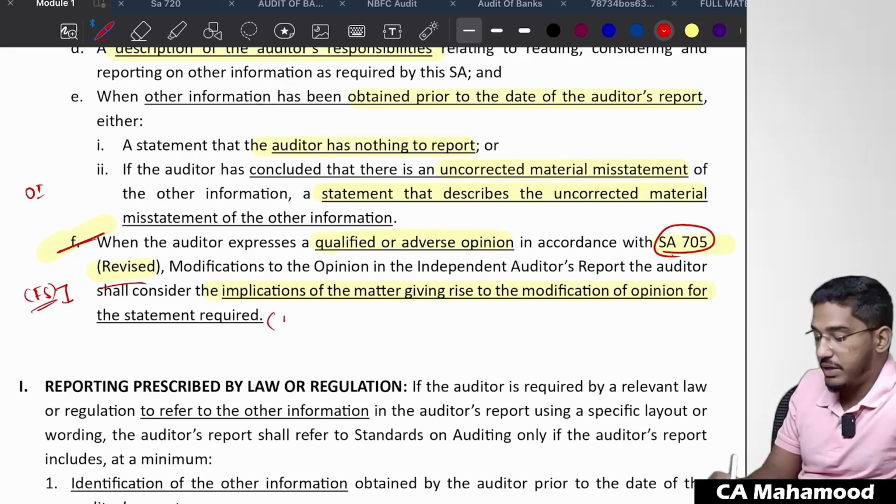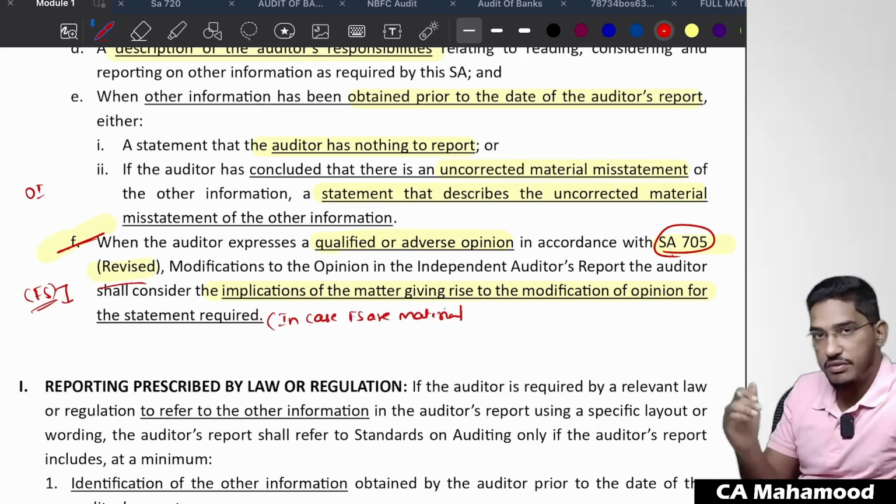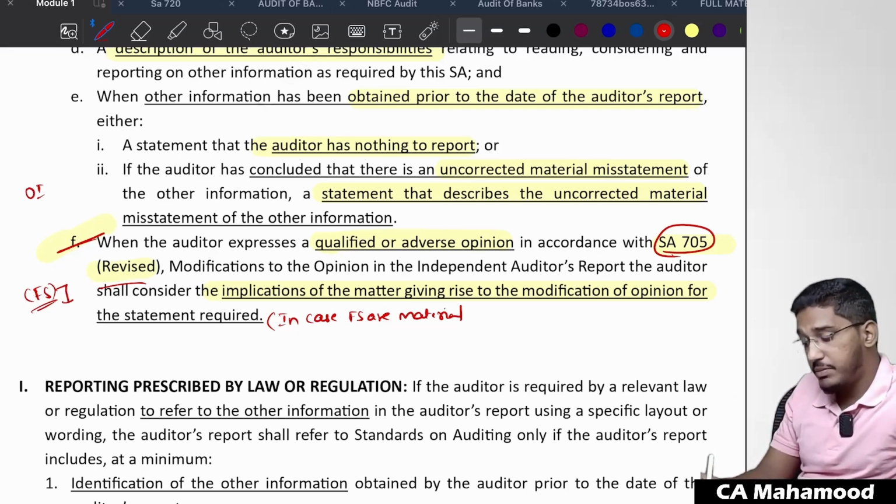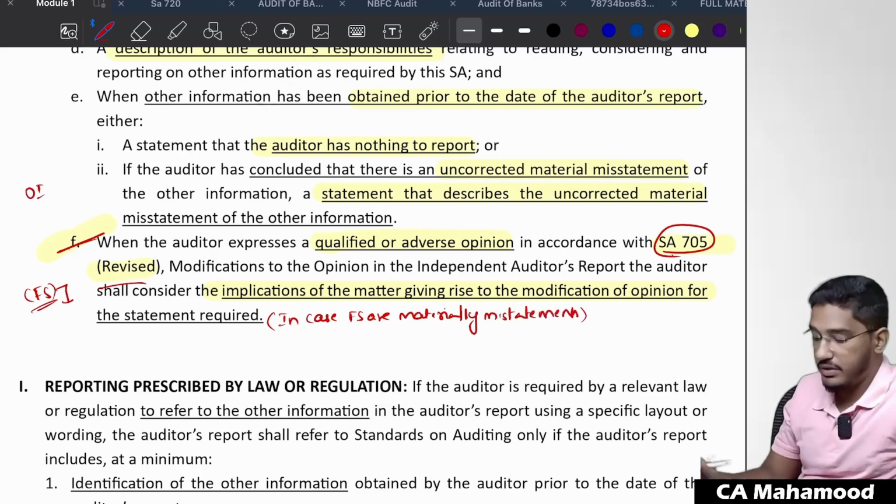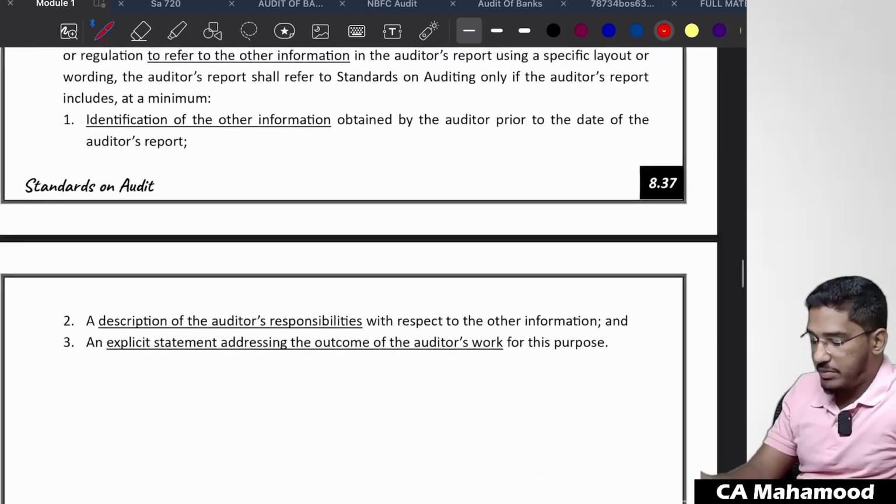Write it here in the bracket, in case financial statements are materially misstated. In case other information is materially misstated, we take action through that other information paragraph. In case financial statements are materially misstated, then we modify the opinion and we comply with the requirements of SA 705. Next, reporting prescribed by law or regulation.